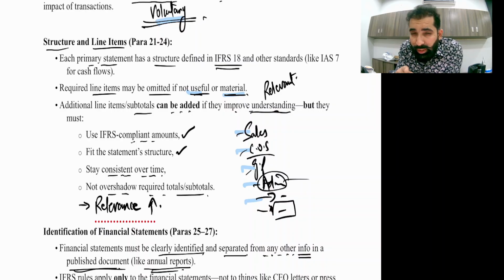Stay consistent over time. If you have added that line item this year, then next year you should also add it, and so on. It should be consistent. It should also not overshadow required totals, or be too much. If you keep adding line items and the income statement becomes five pages, it becomes too much of a burden for the shareholder to read.